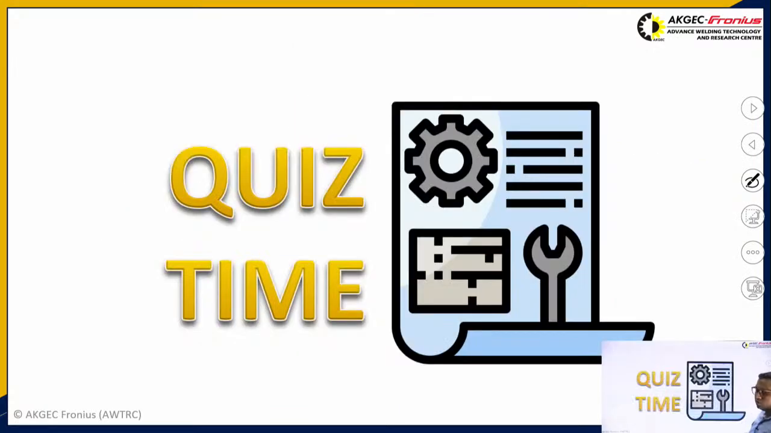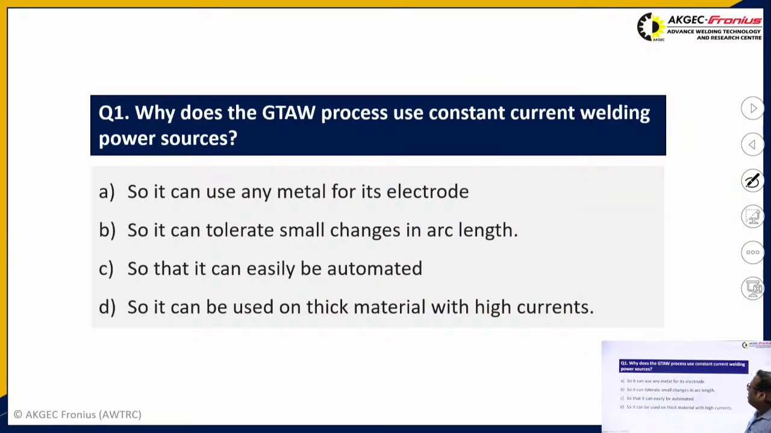So coming on to the quiz time, we can see that the first question is, why does the GTAW process use constant current welding power sources? So I have already told you. First option is so it can use any metal for its electrode. Second is so it can tolerate small changes in arc length. C is so that it can easily be automated. D is so it can be used on thicker material with high current.